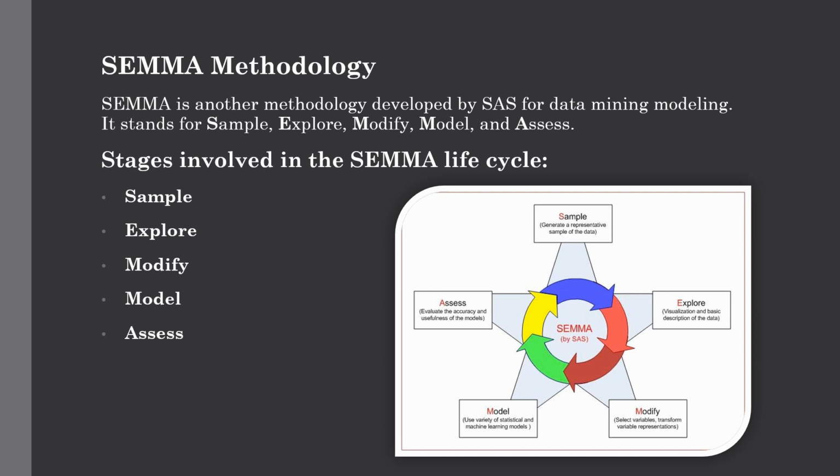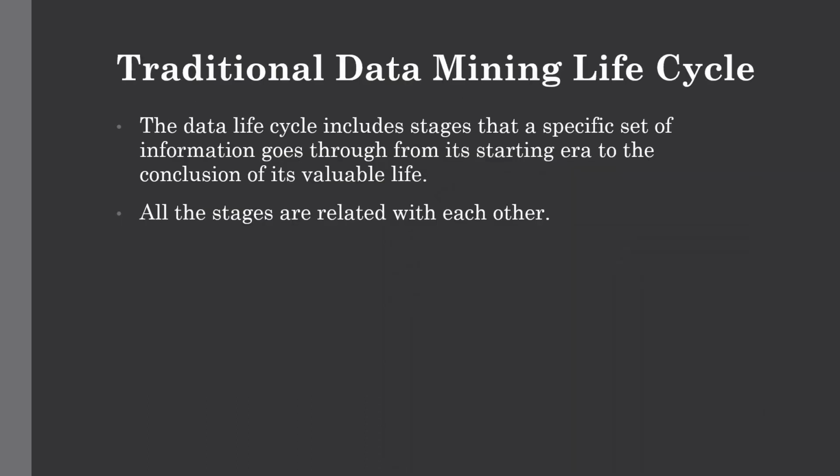But wait a minute, what is the difference between these two methodologies? The main difference is that SEMMA focuses on the data modeling aspect, whereas CRISP DM gives more importance to the stages of the cycle prior to the modeling, such as understanding the business problem, as well as understanding and pre-processing of the data and so on. So I hope you got a clear idea of the different traditional data mining life cycles. In the next lecture, we are going to see the big data life cycle and why it is different from these traditional data mining cycles.